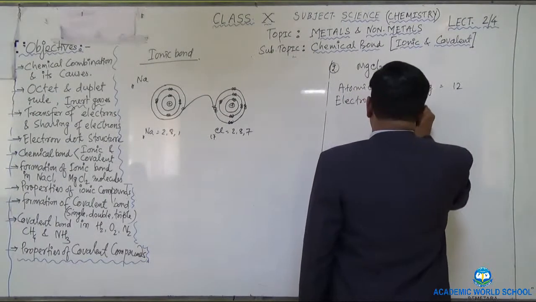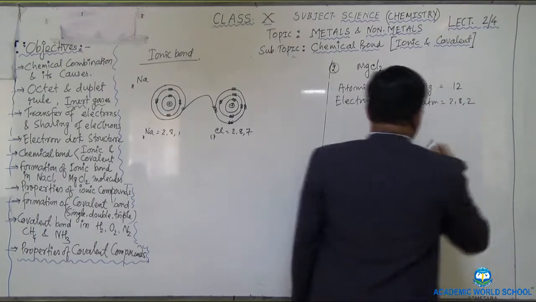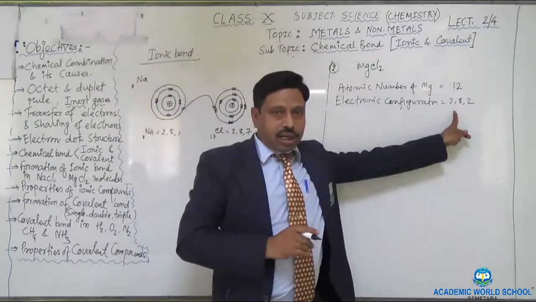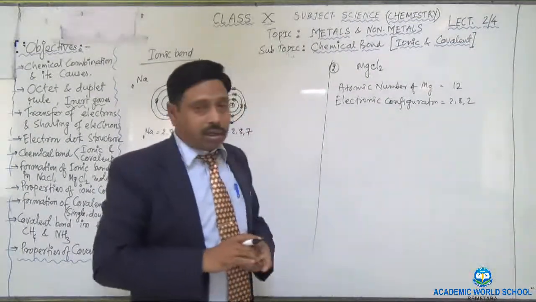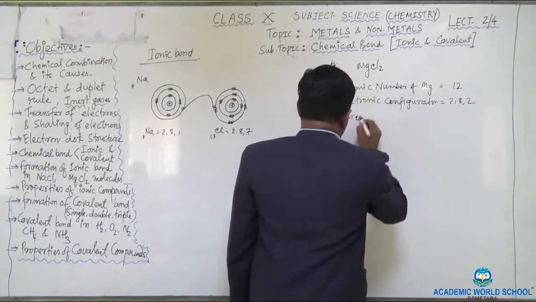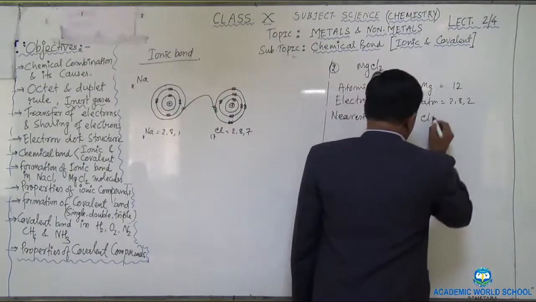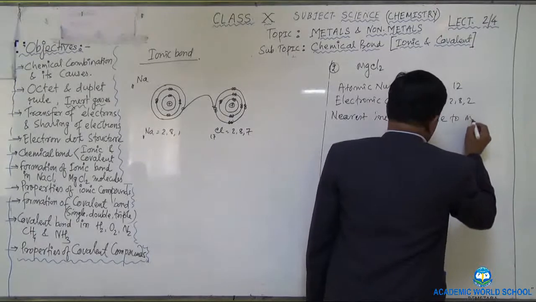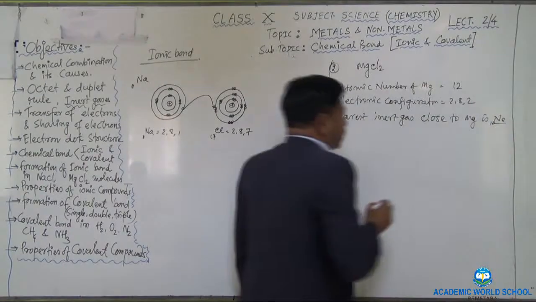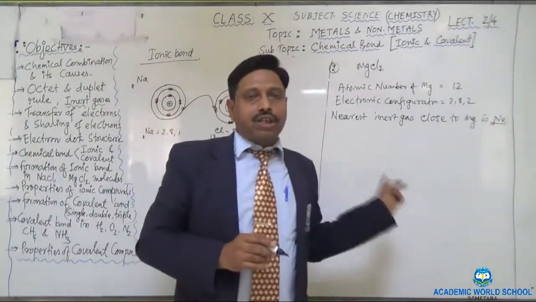Electronic configuration is 2, 8 and 2. Okay, 2 electrons in the first orbit, 8 electrons in the second orbit, and the last orbit will contain 2 electrons. So now you see, the nearest inert gas close to magnesium is, again, neon, whose atomic number is 10. It means the magnesium wants to have the neon gas configuration.